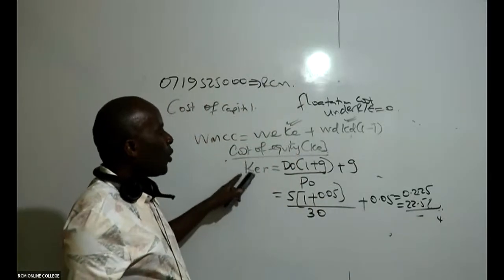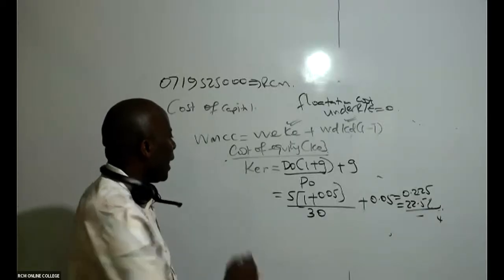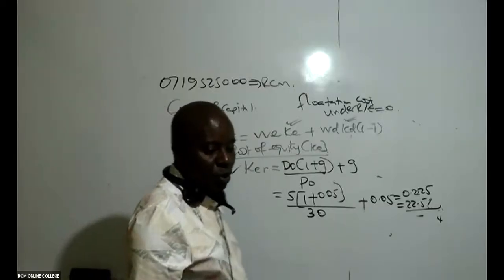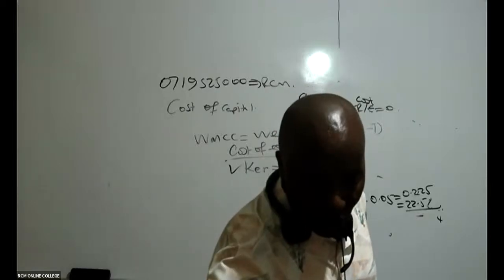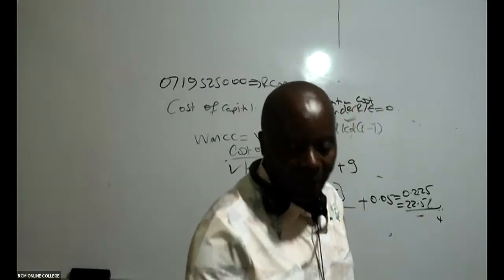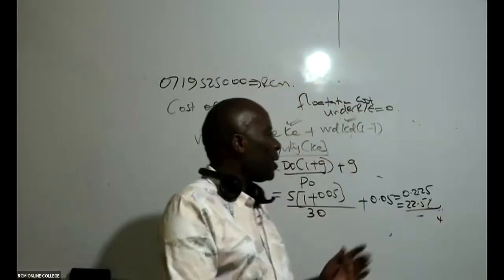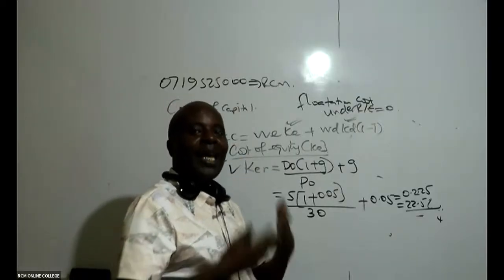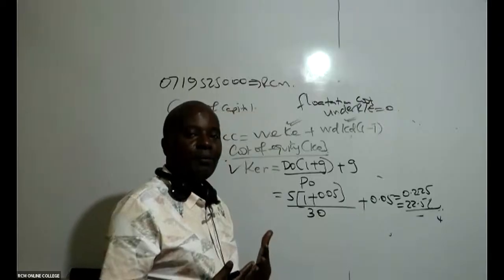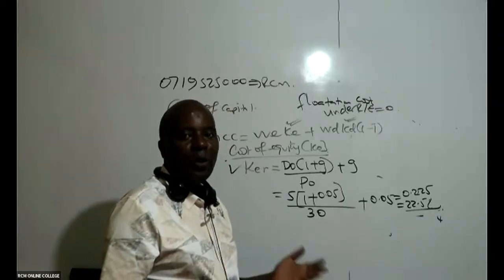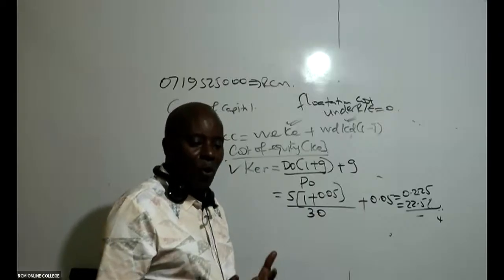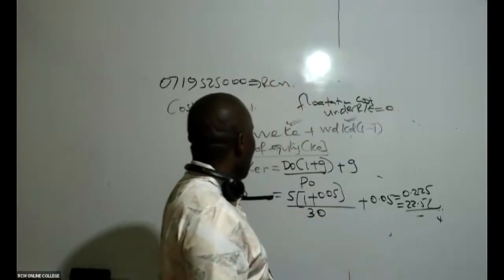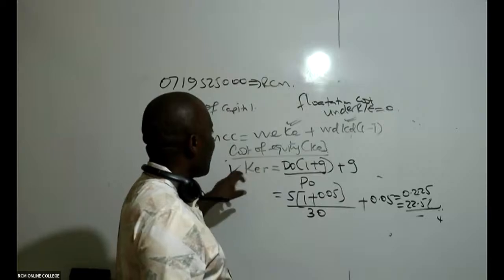So I will have to get the cost of equity, retained earnings, very, very important. And then I must get the cost of equity, ordinary shares. Remember, I'm doing this simply because I'm getting WMCC. Otherwise, if it was WACC, I would not have computed the cost of equity, retained earnings. I would have straight away gotten the cost of equity, ordinary shares only. But because it is weighted marginal cost, the two of them are relevant.